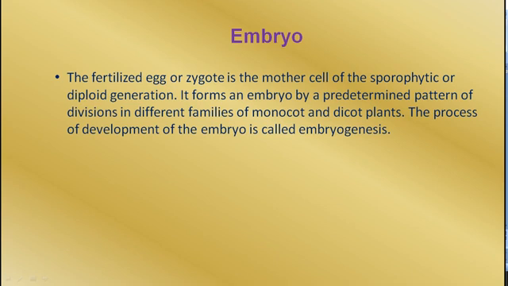It forms an embryo by a predetermined pattern of division in different families of monocots and dicots. The process of development of embryo is called embryogenesis. It is very surprising that there is no uniform criteria for the development of embryo in monocots and dicots.